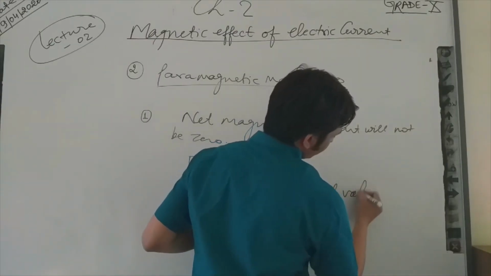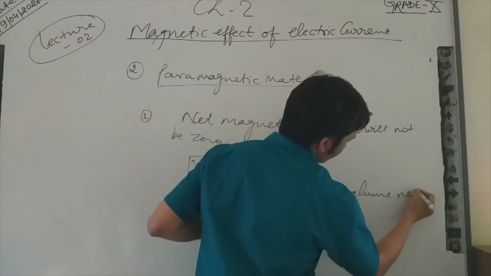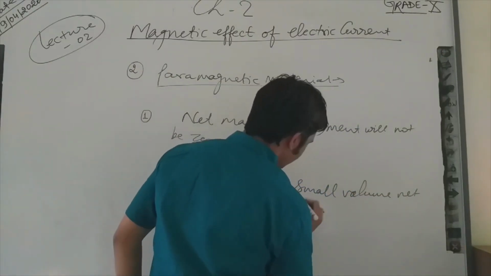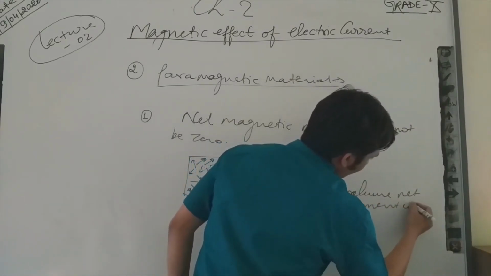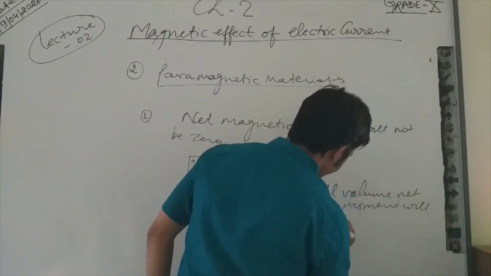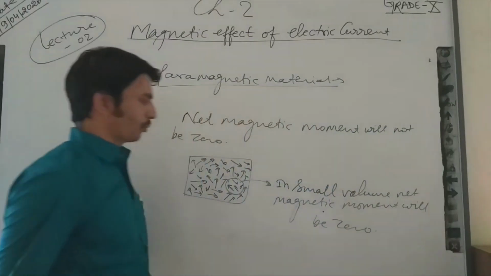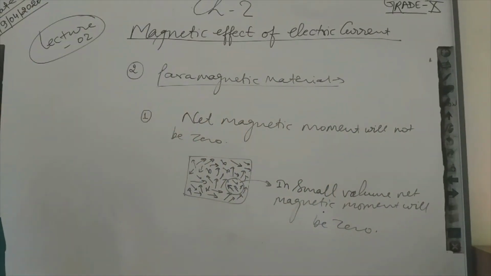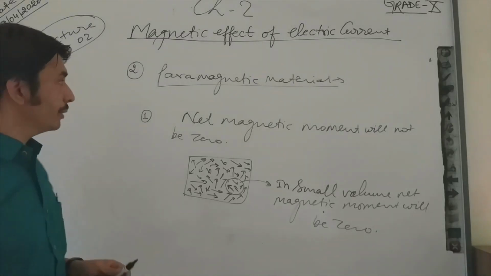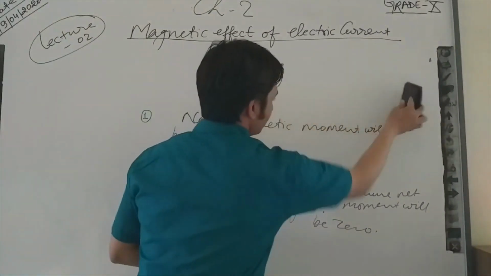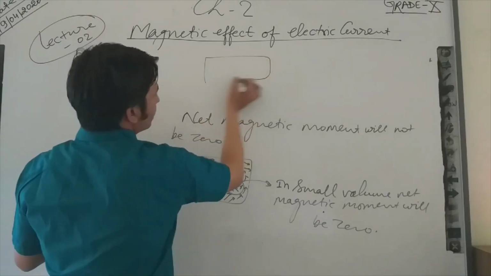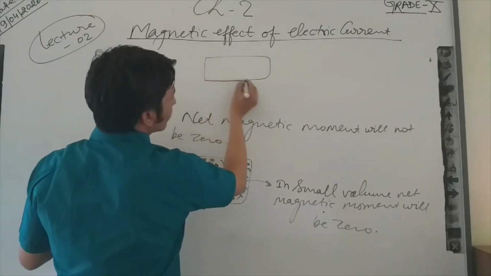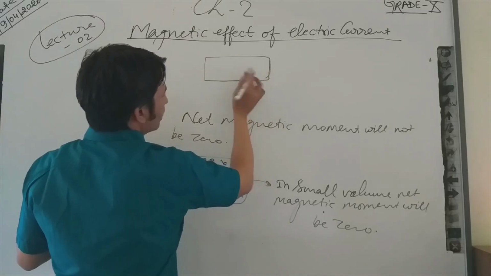In a small volume the net magnetic moment will be 0. What will happen if we apply an external magnetic field to paramagnetic material?